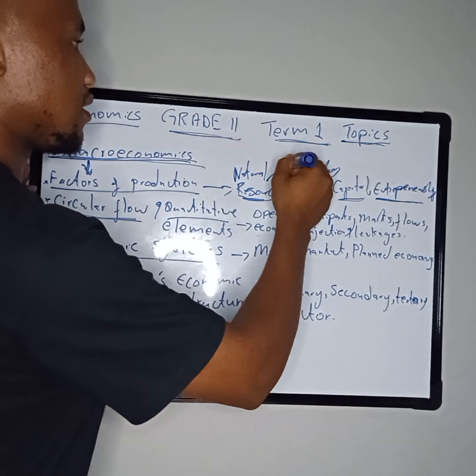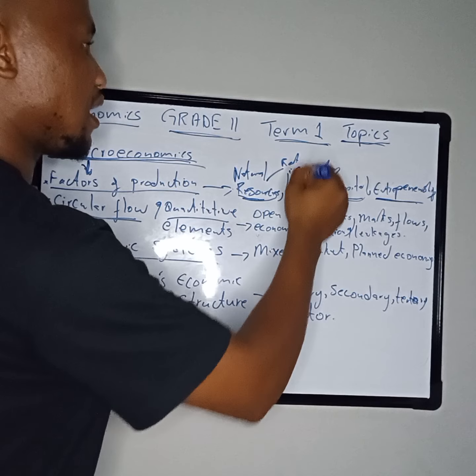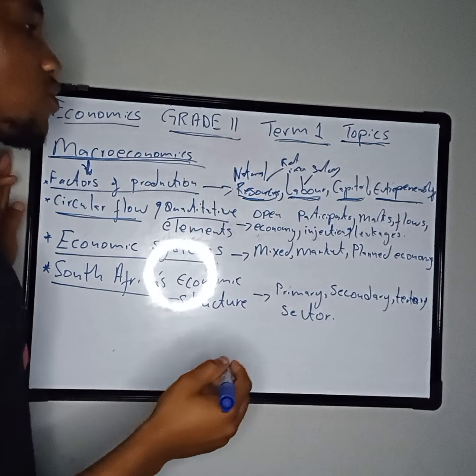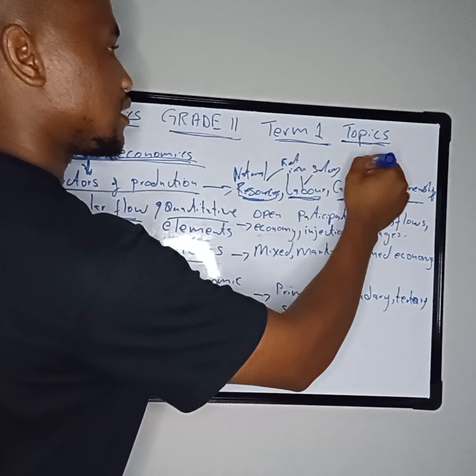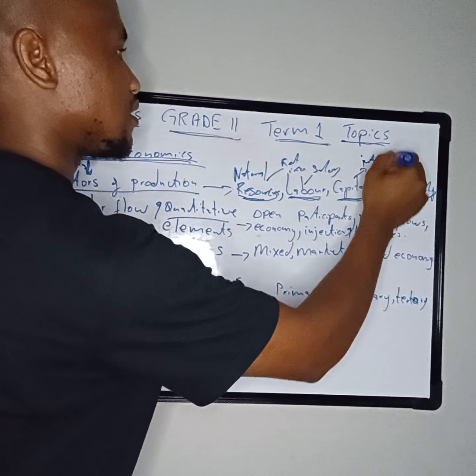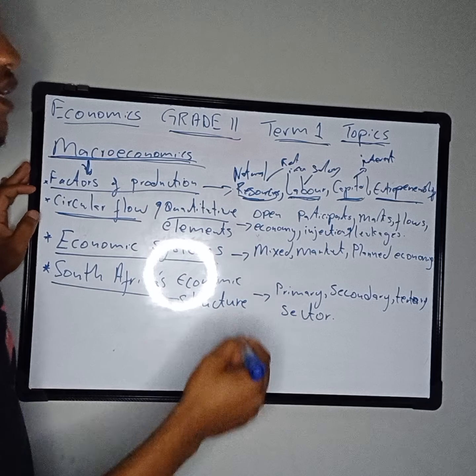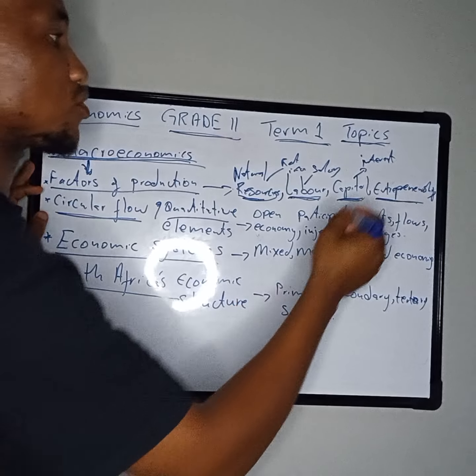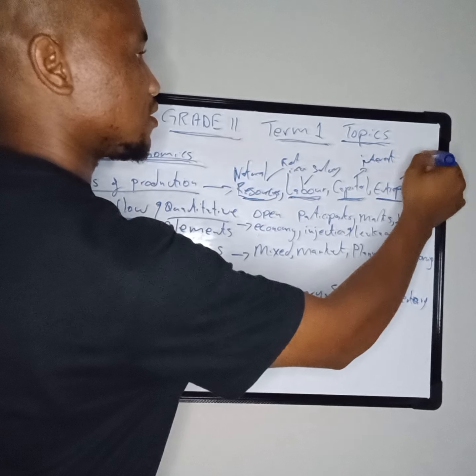Here, it's a rent income. And then going to capital, the reward for capital is called interest. And then the last one, entrepreneurship: the reward or the remuneration for entrepreneurship is called profit.